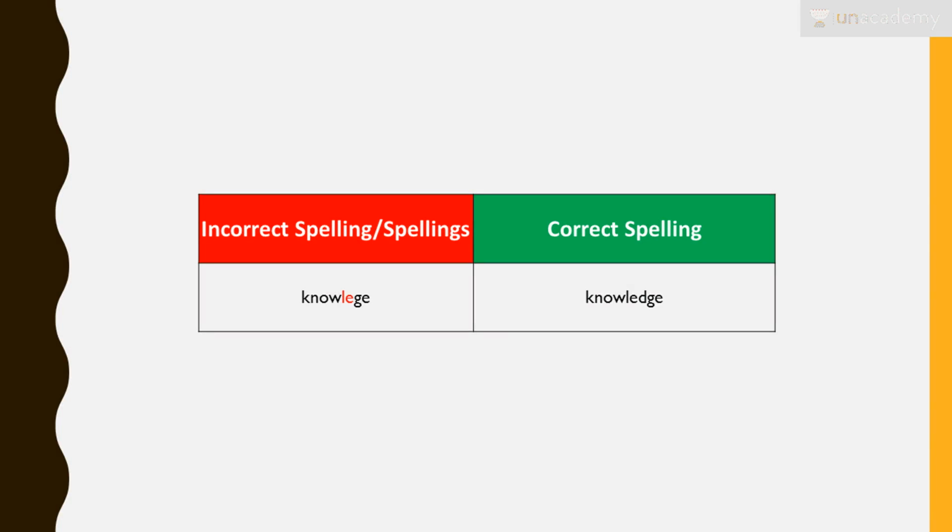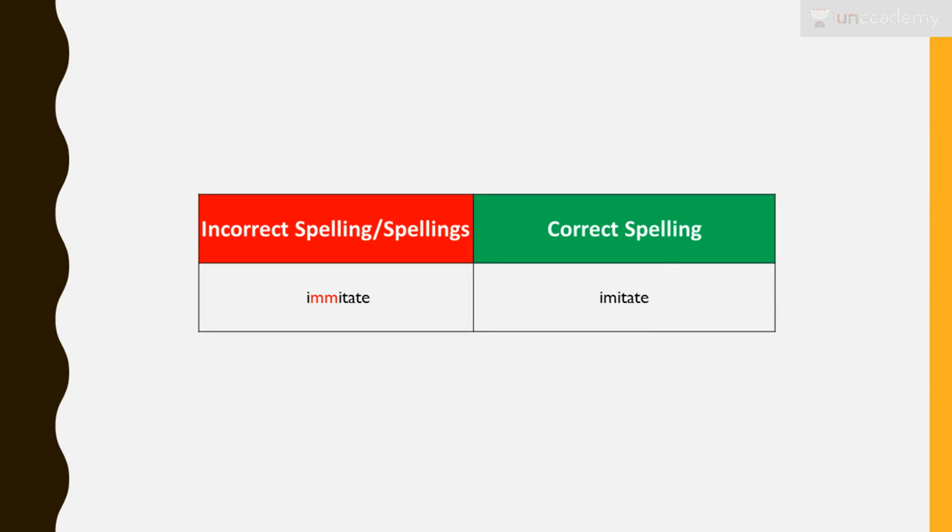Okay, next is knowledge. So knowledge, I don't need to explain what knowledge means, right? That's what we've been gathering, and that's what hopefully is something that you're gaining from this video also, knowledge of right spellings, right? So when I say knowledge, D is silent, but that does not mean that it is not a part of the spelling. So the correct spelling is KNOWLEDGE. It's not LEGE, right? So the correct spelling is KNOWLEDGE.